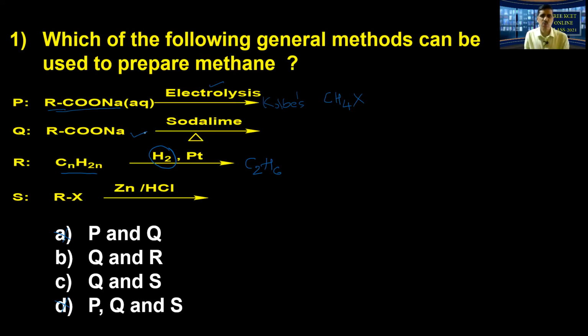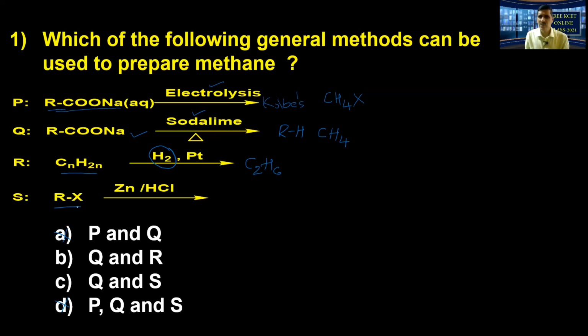RCOONa, once again this is the sodium salt of carboxylic acid. The other is soda lime, remember it. Focus on the special reagent. This is a decarboxylation reaction. It forms the respective alkane. If I start from sodium acetate, right? Then definitely I'll get methane. So from the Q method I can prepare methane.